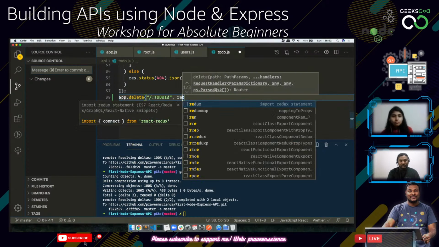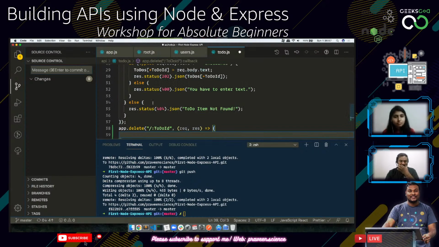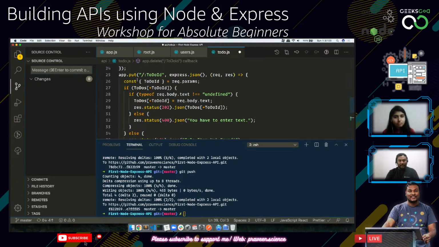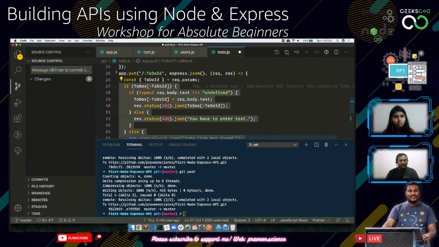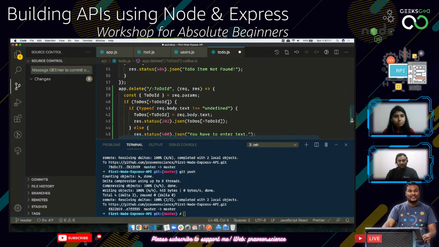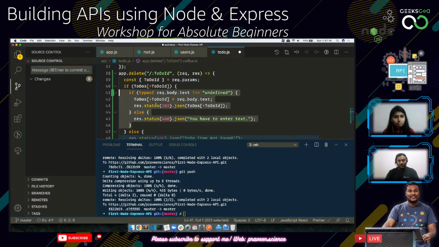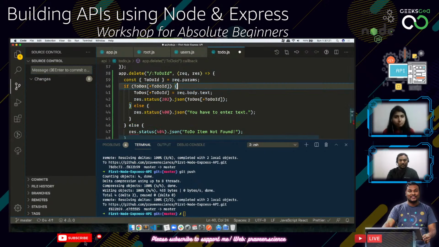Let's use the request and response again. So this will be a combination of this one as well. Here we'll be getting the to-do ID, everything, and making sure this particular thing is there. And if the to-do is not there, we are giving 404 not found. Else, we don't need a body parser for this. 202 accepted can be done, and this can be set as null.